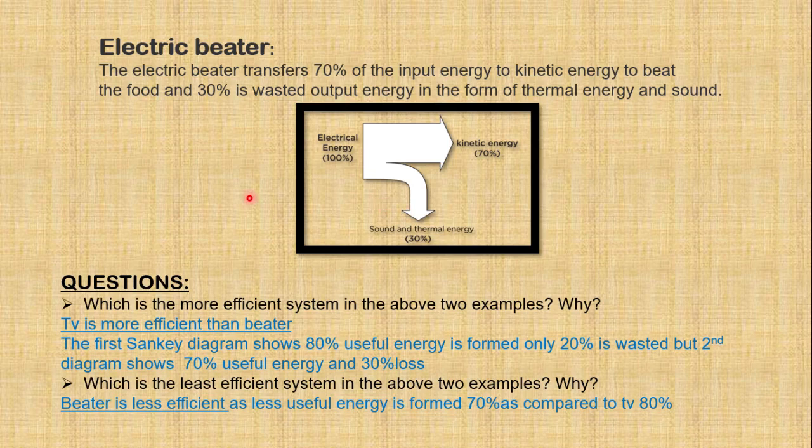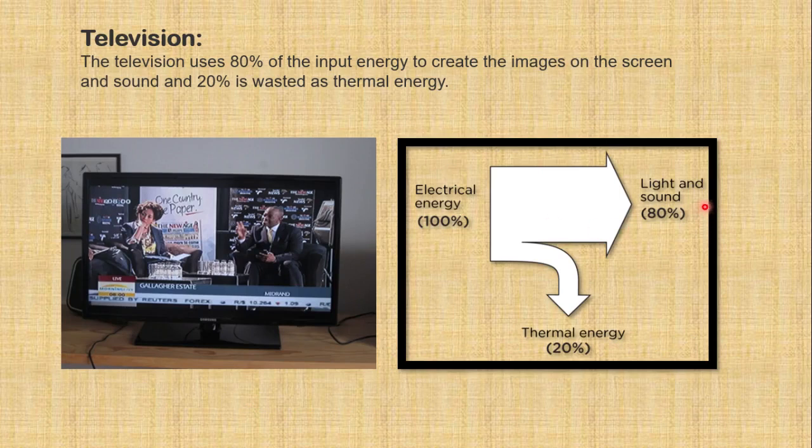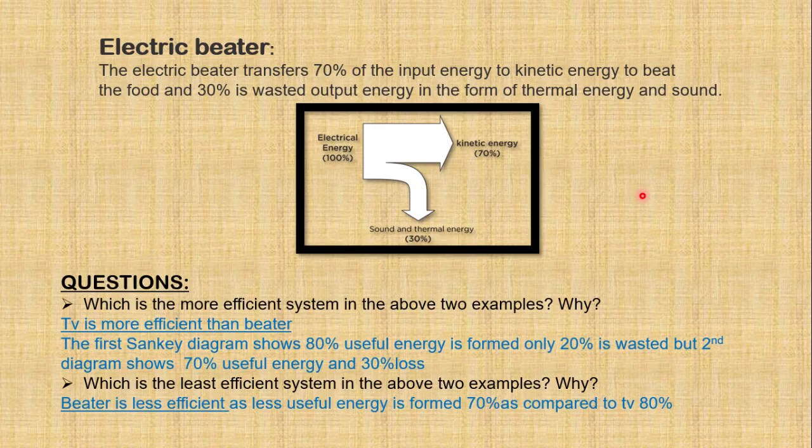Based on these concepts, you have to answer which is the more efficient system in the above two examples, TV or electric beater. In the examples we have done, in this one, how much output? 80%. While in this example, how much output? 70%. Meaning the major loss is here in the form of sound and thermal energy. So which device is more efficient? In these examples, TV is more efficient than the beater. Why? Because it produces more output and less energy is wasted.